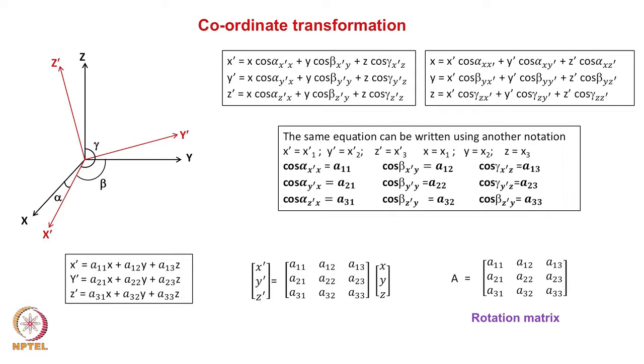That is the way we can find out. This is essentially what is being written in a matrix form, this transformation matrix, where these are all only the cosines of the angles which are involved.